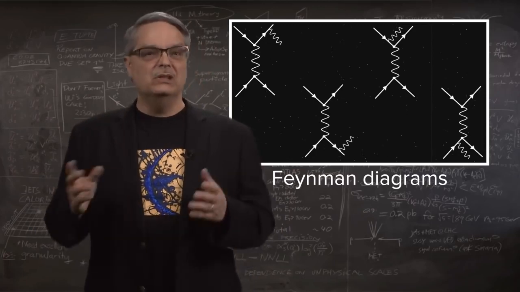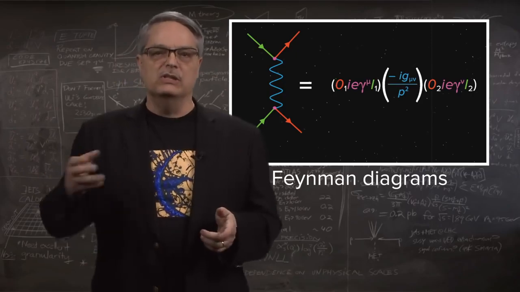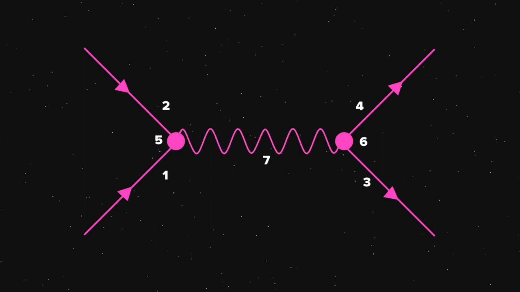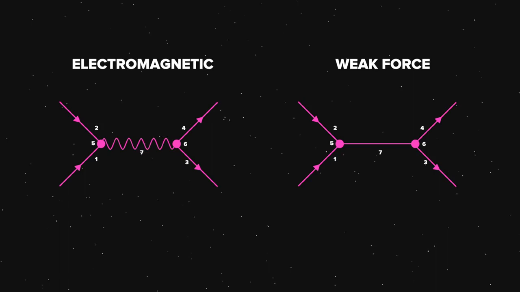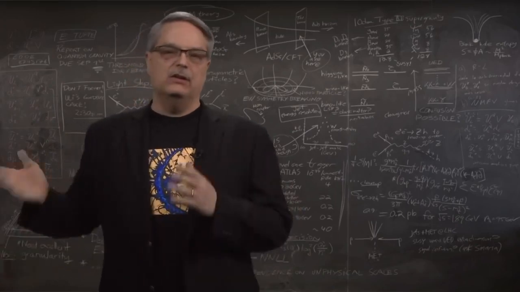While Feynman diagrams are little drawings that help visualize what's going on, they are also equations in disguise. In this case, each diagram contains 7 elements. There are the 2 incoming particles and the 2 outgoing particles. That's 4. Then there are the 2 vertices where the interactions occur. That brings us to 6. And finally, we have the force-carrying particle. That's 7. And we see that both the electromagnetic and the weak force Feynman diagrams have the same number of components. We could therefore write an equation that kind of brings that all together.